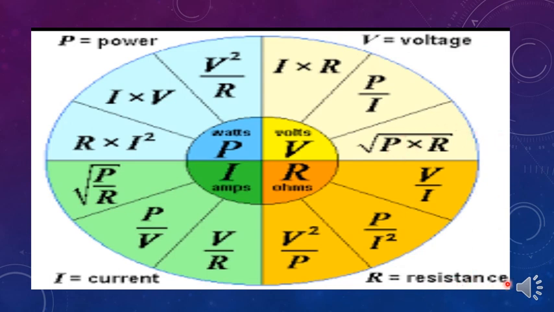Similarly, resistance can be found using these three formulas. R is equal to V by I, R is equal to P by I square, R is equal to V square by P. Then electric current, the different formulae for finding electric current: I is equal to root of P by R, I is equal to P by V, I is equal to V by R.